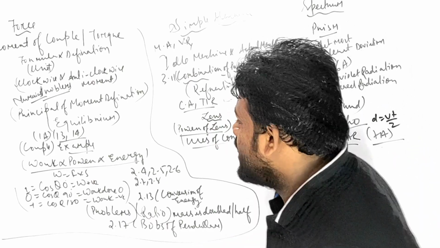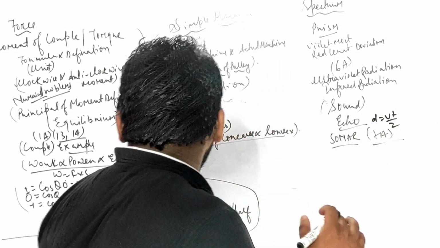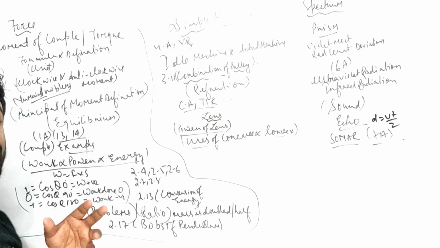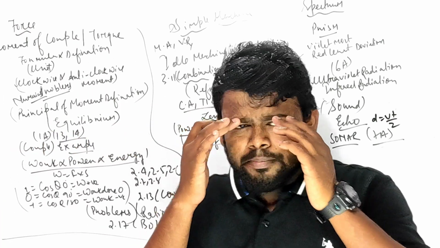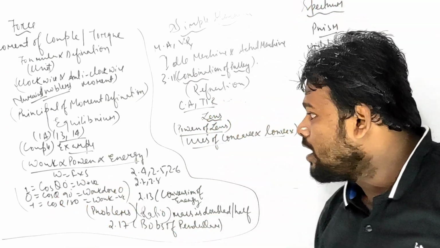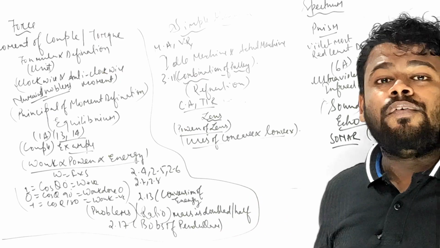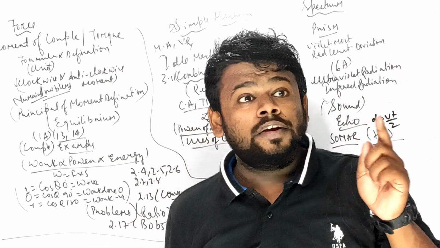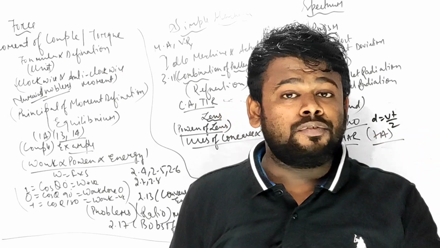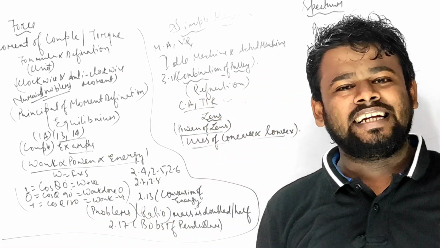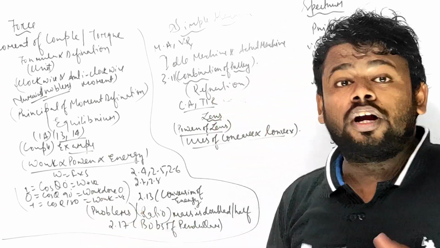Work, power and energy. In the case of work, power and energy, very important thing again. W equals F into S, force into distance, you know very well. But when it is with cos theta, the question will shine like this, it comes every year. It is a 1 mark section, brother and sister, you can ask it. Cos theta equals 1 when theta is 0, work done is positive. When theta equals 180 degrees, cos theta is negative 1, then the work done is negative. When theta is 90 degrees, cos theta is 0, that is known as work done is 0.